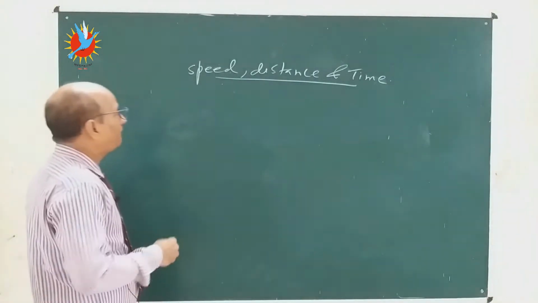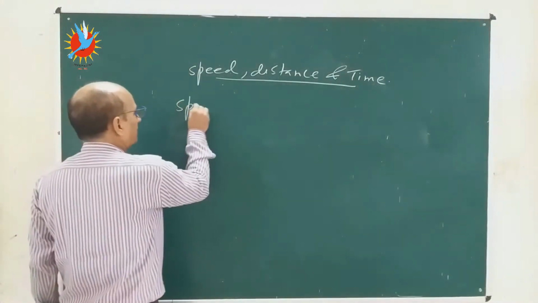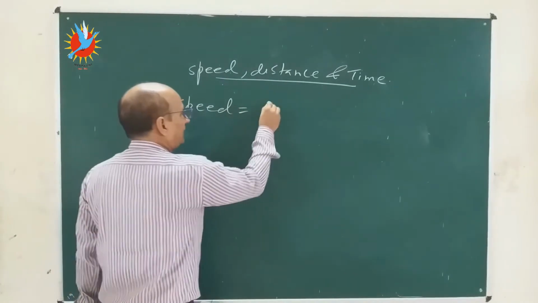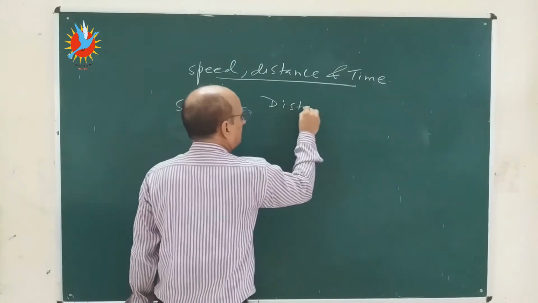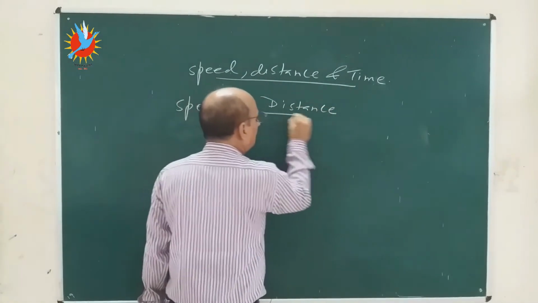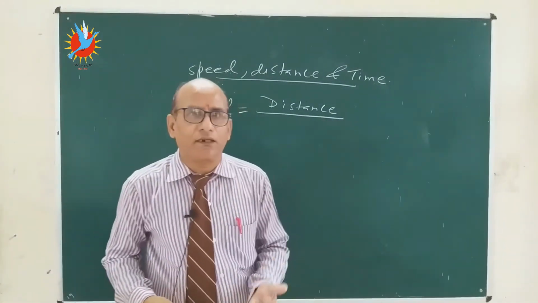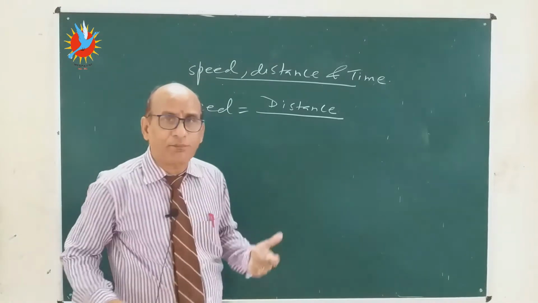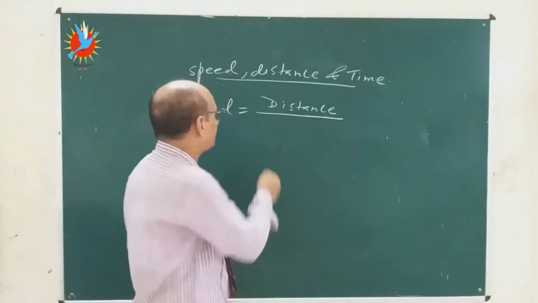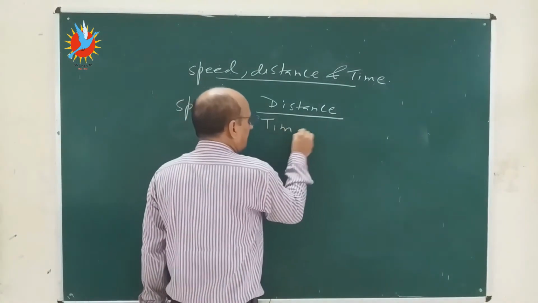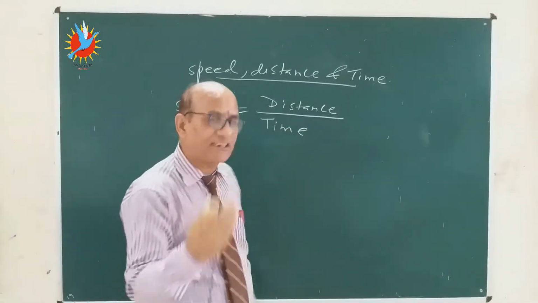Now first of all, how to find the speed? Speed is the distance traveled by the car, the scooter, the train, or the distance covered by the aeroplane, and the time taken to cover that distance.